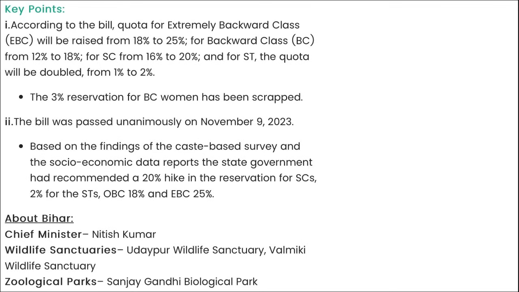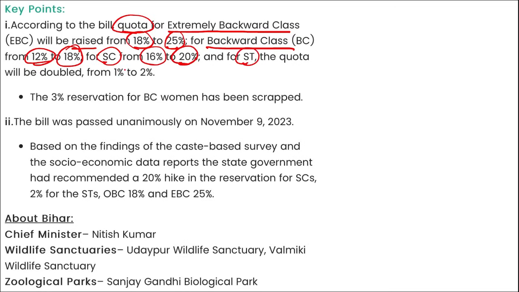Now, here you can see some other reservation points. For example, according to the bill, the quota for the extremely backward class will be raised from 18% to 25%, for backward class from 12% to 18%, for scheduled caste from 16% to 20%, and for scheduled tribes, the quota will be doubled from 1% to 2%. The 3% reservation for backward class women has been scrapped, and the bill was passed unanimously on 9th of November